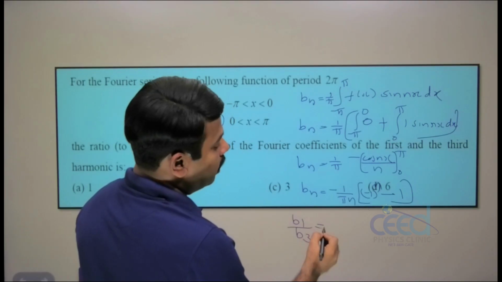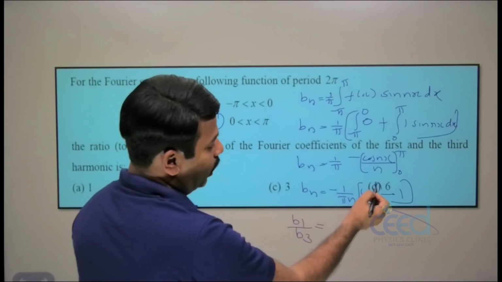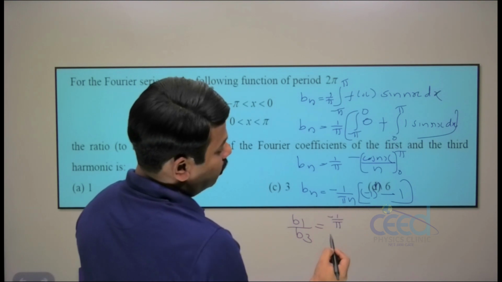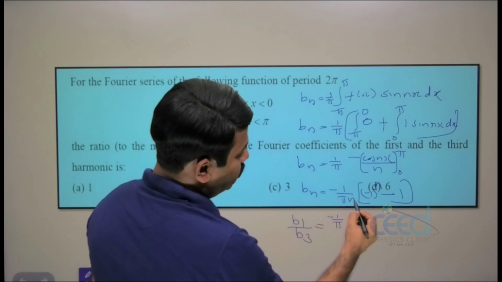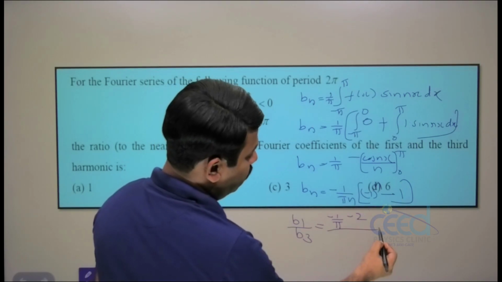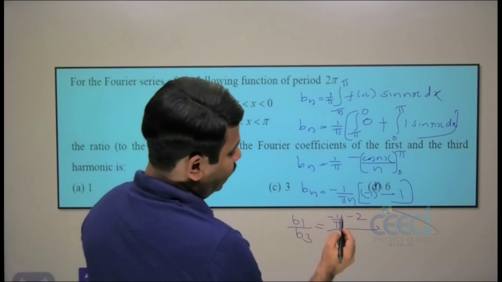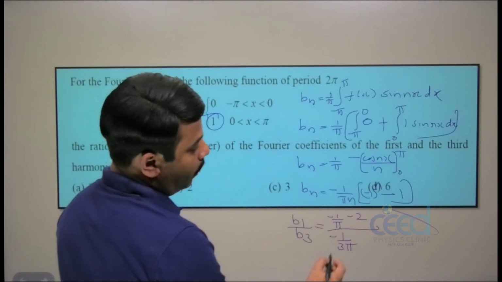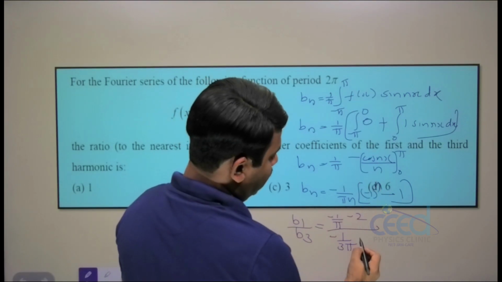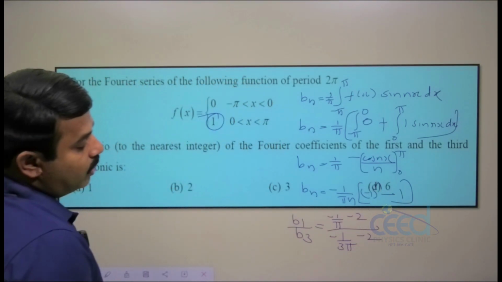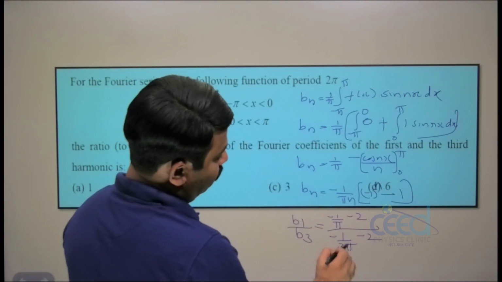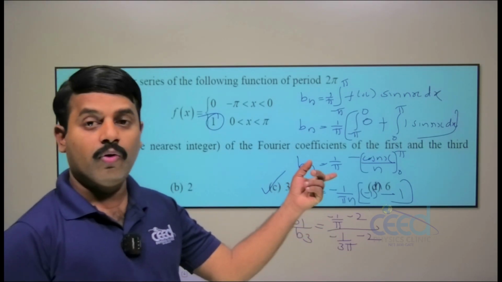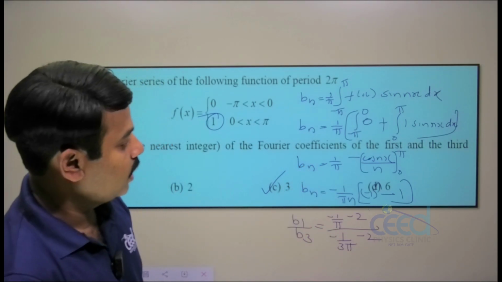Now the ratio of the coefficient of the first and third harmonic, b1 divided by b3, they are asking. What is b1? Put n equal to 1: we get −1 by π, and here the bracket gives −2. Divided by b3: put n equal to 3, then −1 by 3π, and here again the bracket gives −2. Then what will the answer be? 1 by π divided by 1 by 3π, and the answer is 3. So option 3 is correct.